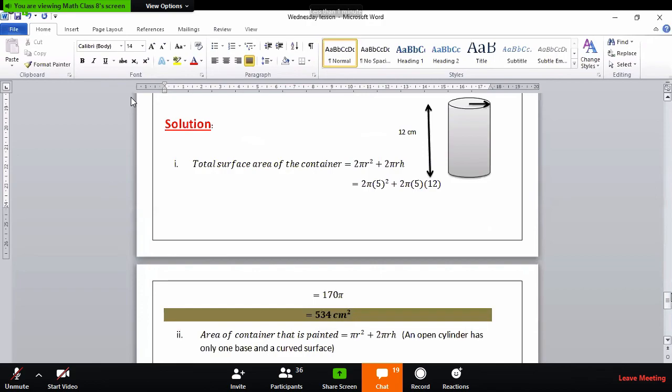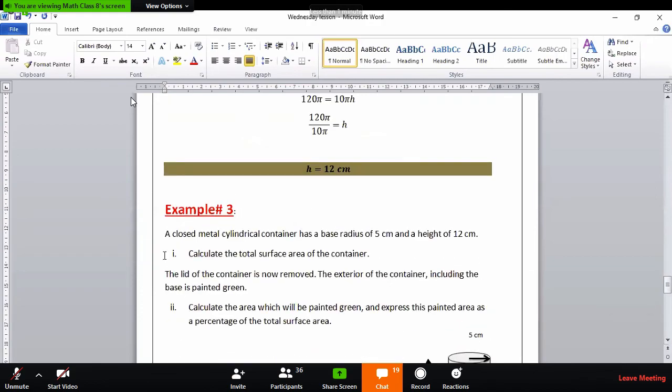But in part B, see, the lid of the container is removed. And it says the exterior of the container, including the base, is painted green. We have removed